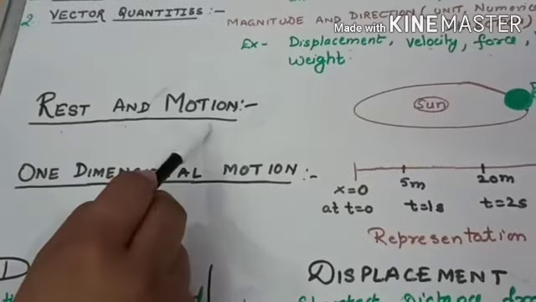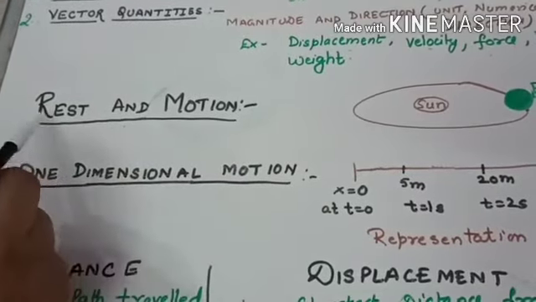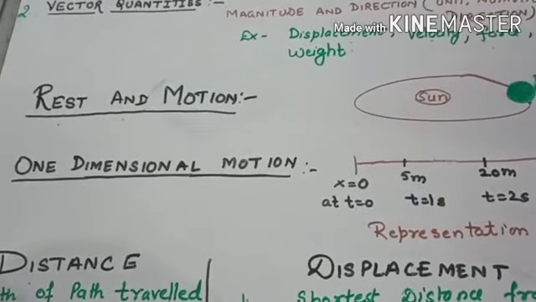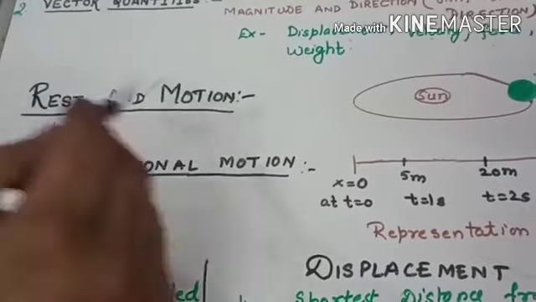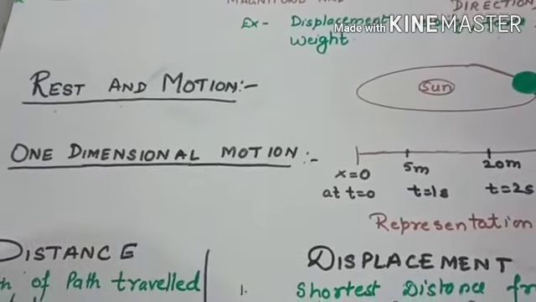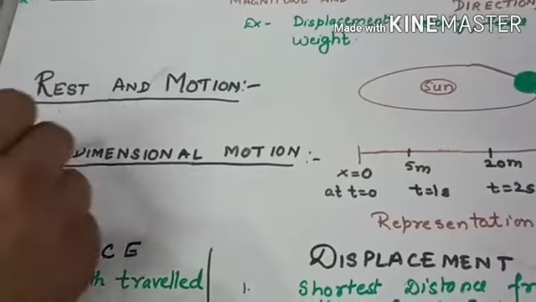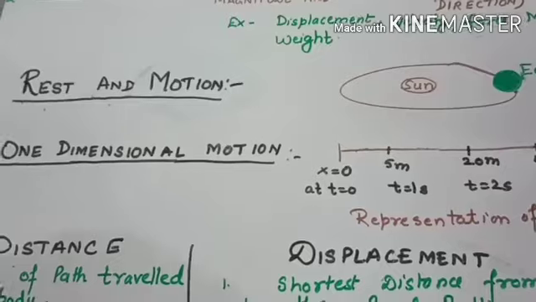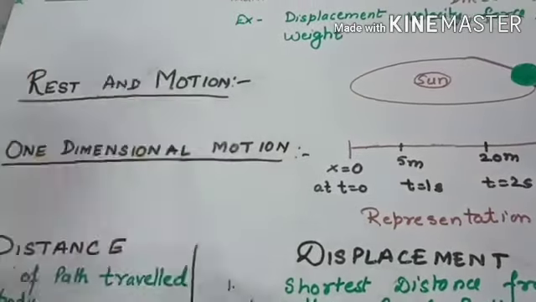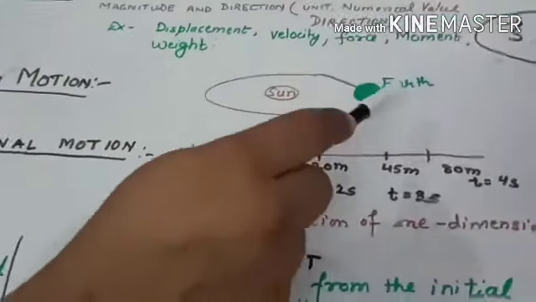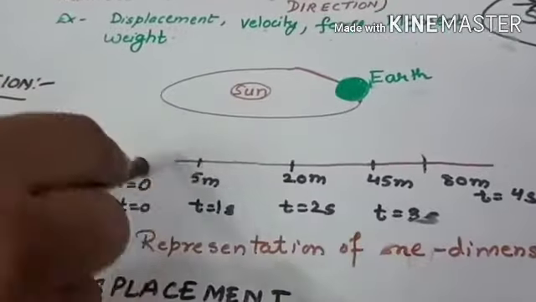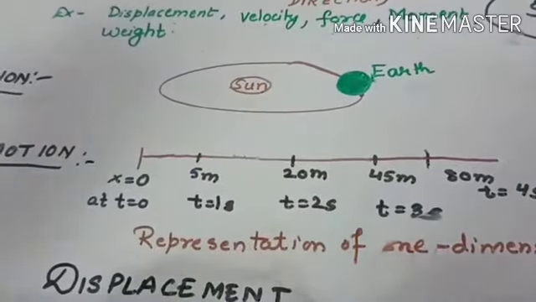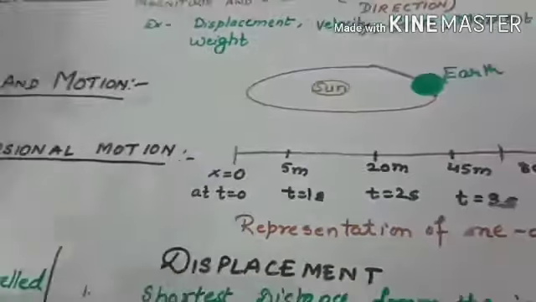Now rest and motion. Next topic. Rest means when the body does not change its position with respect to the surrounding, the body is said to be at rest. And when the body changes position with respect to the surroundings, then the body is said to be in motion. No body is really at rest. Let's take the example: our earth moves around the sun. So everything is in the state of motion, and we know that nothing is at rest.